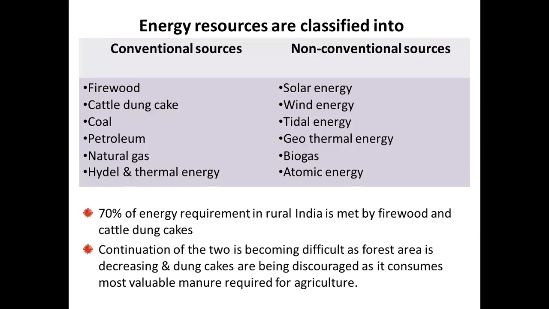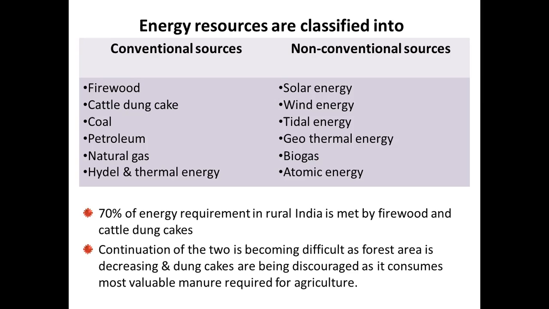So energy resources, conventional and non-conventional: firewood, cattle dung, coal, petroleum, natural gas, and thermal energy are all conventional types of energy. Whereas non-conventional sources of energy are solar, wind, tidal, geothermal, biogas, atomic, etc.